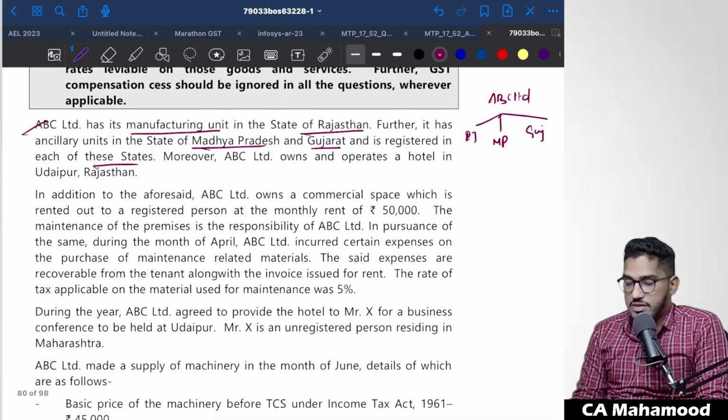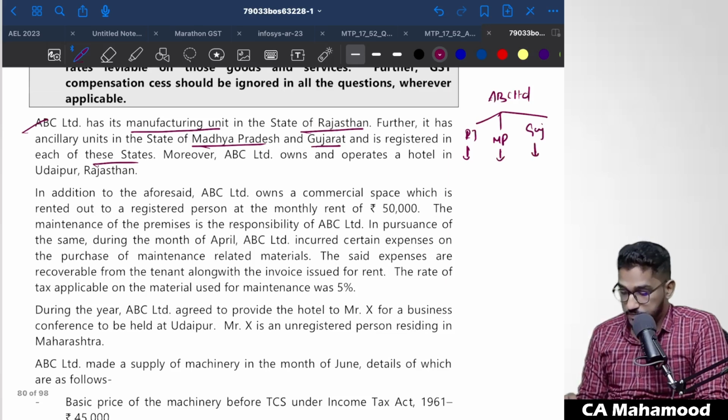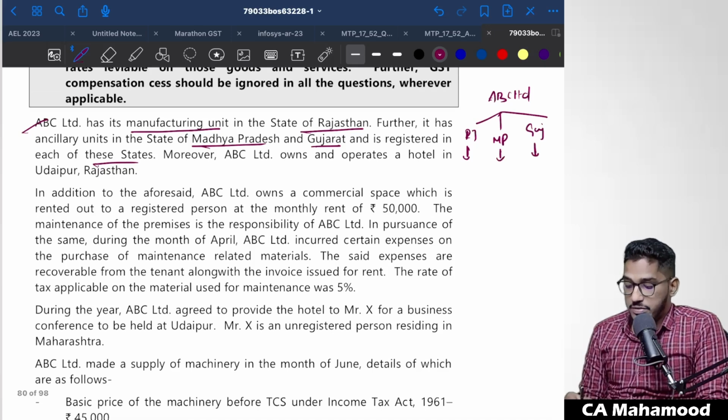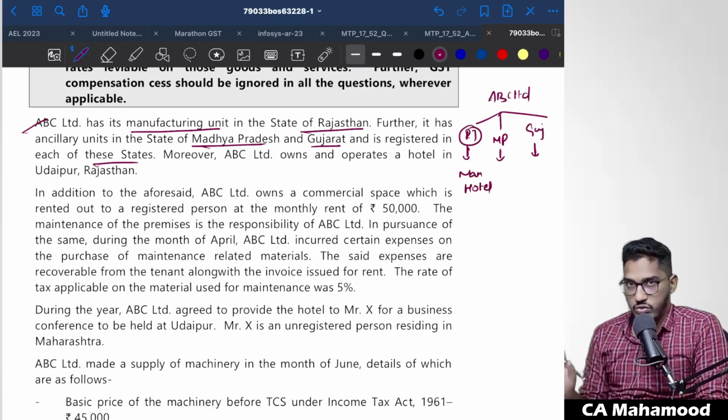They are telling that they are registered in each of the states: with the Rajasthan state government, the Madhya Pradesh state government, and the Gujarat state government. Moreover, ABC Limited owns and operates a hotel in Udaipur, Rajasthan. So in addition to the manufacturing units, they are also running a hotel in Rajasthan at Udaipur.